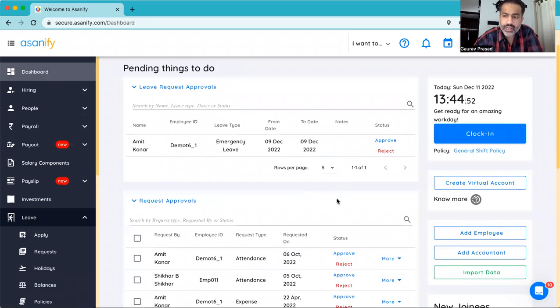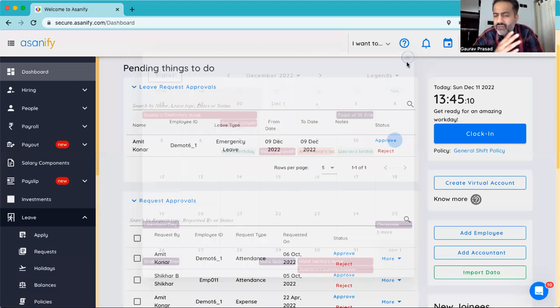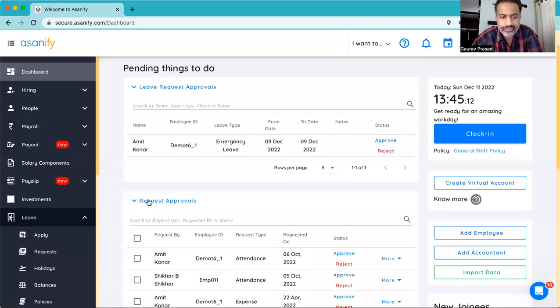Another unique thing about Asanify is when employees are taking leaves, there is a company level calendar that gets created where you can see who's on leave on which dates, if somebody's birthday is falling, what are the company level holidays. All of that can be viewed by all the employees. That makes life very simple in terms of scheduling, where you know who's present at what time.